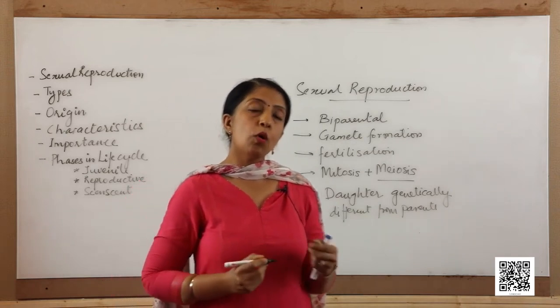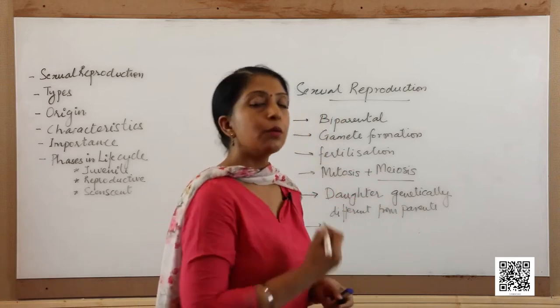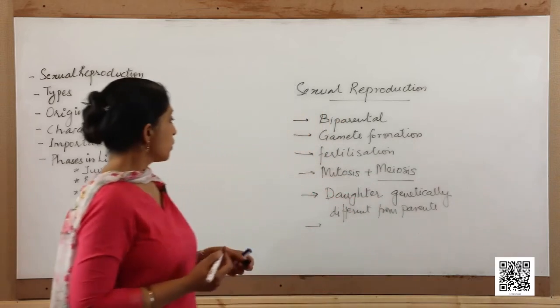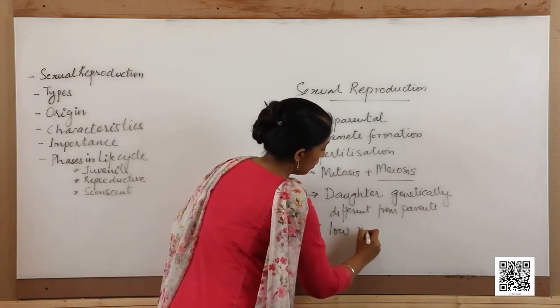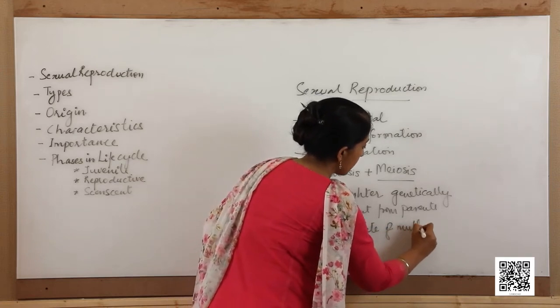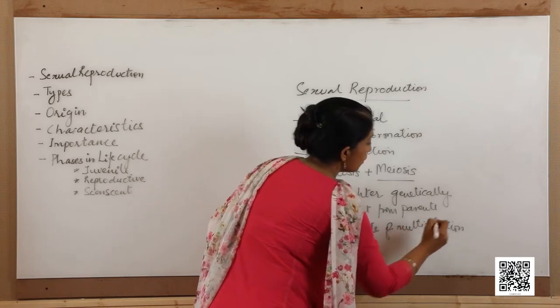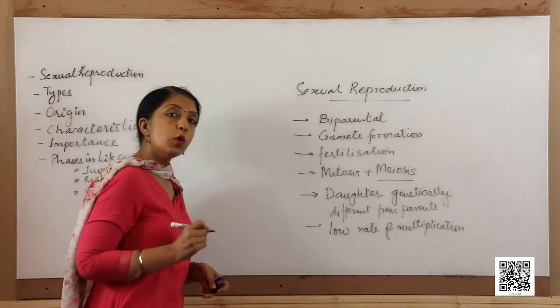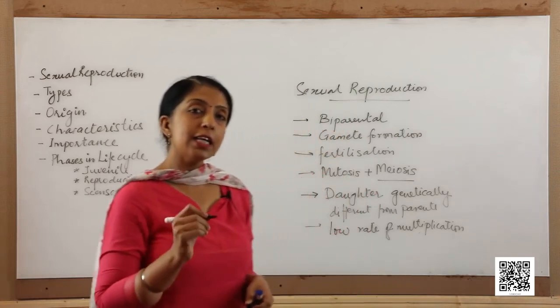It takes more time for multiplication of organisms, a low rate of multiplication. So those who undergo sexual reproduction multiply at a slower rate as compared to organisms that reproduce by asexual modes.